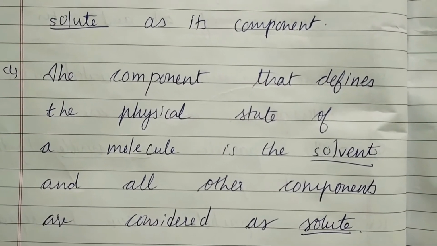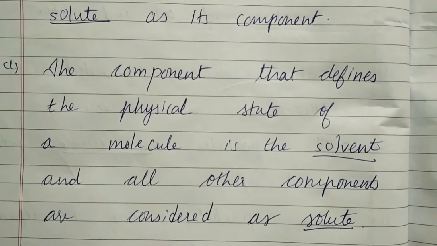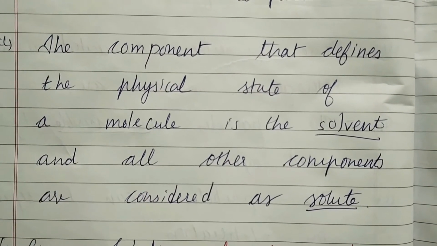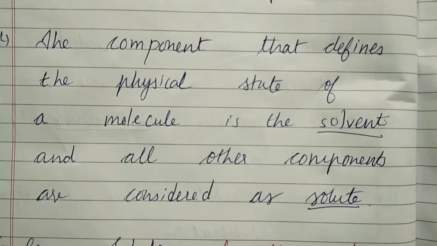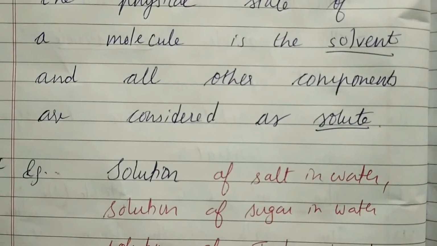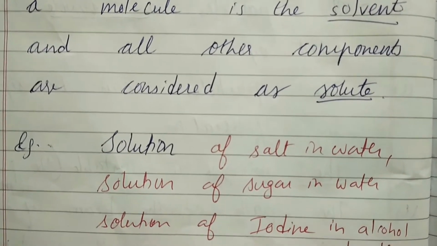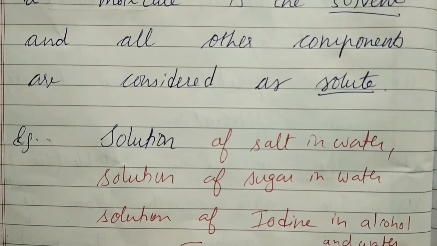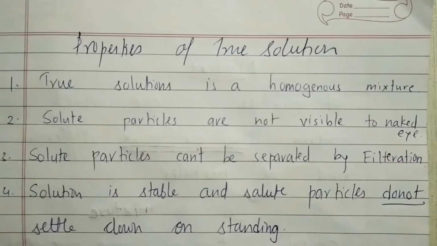It means throughout, the major phase is of solvent and all other components are considered as solute. One which is dissolved is known as solute. Examples are solution of salt in water, solution of sugar in water, solution of iodine in alcohol, known as tincture iodine, which is used as antiseptic.